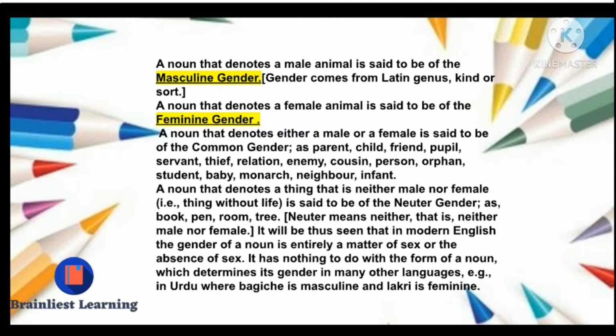It will thus be seen that in modern English the gender of a noun is entirely a matter of sex or the absence of sex. It has nothing to do with the form of the noun, which determines gender in many other languages, for example in Urdu, where a word may be masculine, or lakri in feminine.